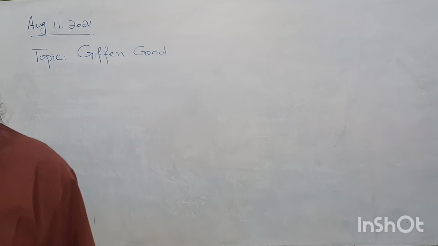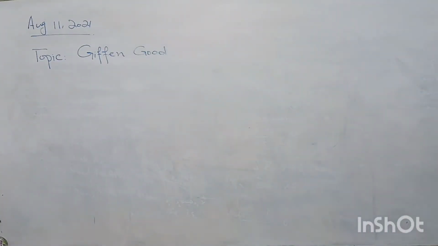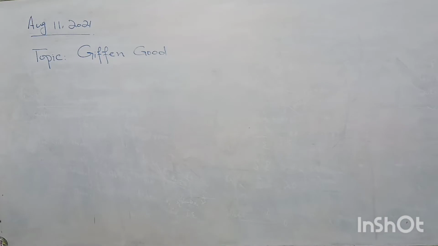Okay? Due to a fall in the price of a commodity X, this fall in price will have two effects. One is the substitution effect and another is the income effect. Yesterday we were talking about the normal good, in which substitution and income effects were positive.